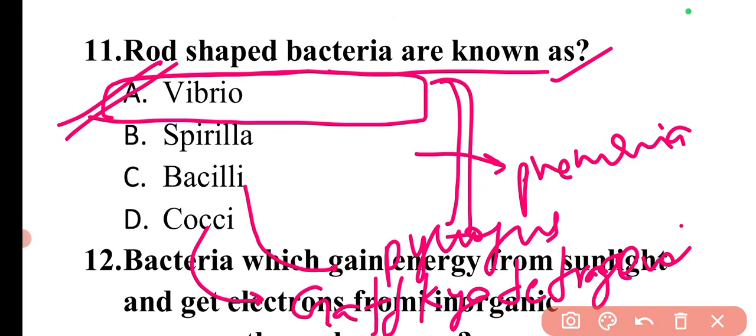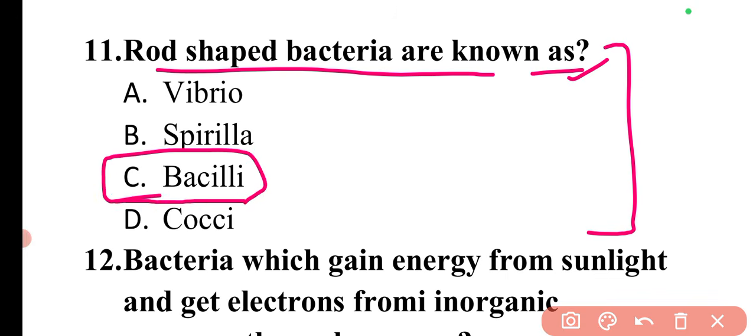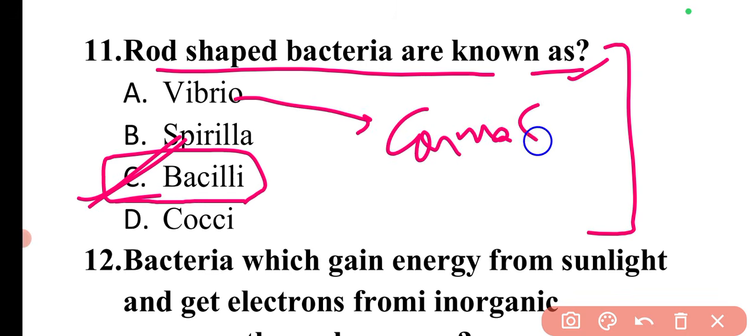Then next question is, rod shaped bacteria are known as. This is very important. In different exams, questions have arisen from the shape of bacteria. So the rod shaped bacteria are known as bacilli. So here option C is correct. If I talk about vibrios, vibrios are the comma shaped bacteria.